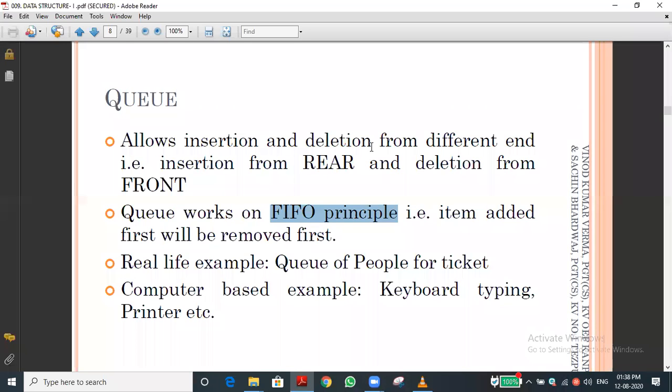Here we are seeing four terms: enqueue, which is adding; dequeue, which means removing an element; and the front end and rear end. In a stack we saw three concepts: push, pop, and top. Have you understood a little bit about the data structures stack and queue? Okay, good.